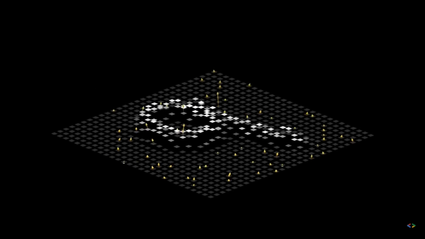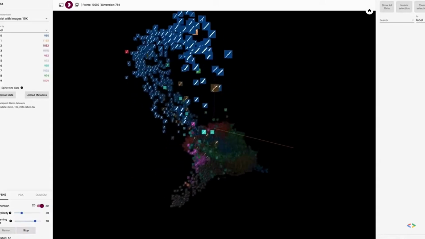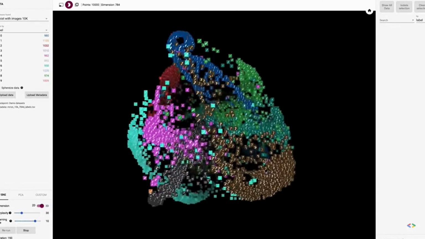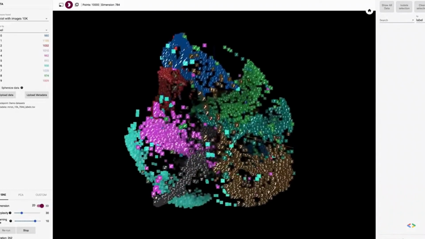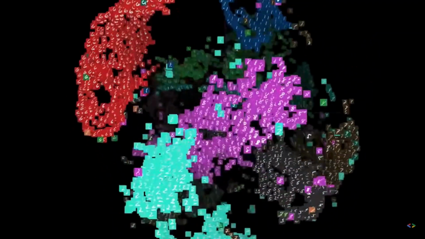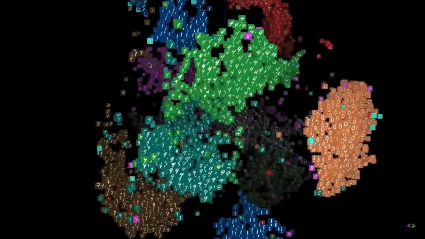Each image is 784 pixels. The computer treats each pixel as a dimension. Again, using t-SNE, it clusters these images in a high-dimensional space. We've color-coded them so that it's easier for us to see what's going on. And you can see groups of digits clustering together. It's learned something about the meaning of these digits.